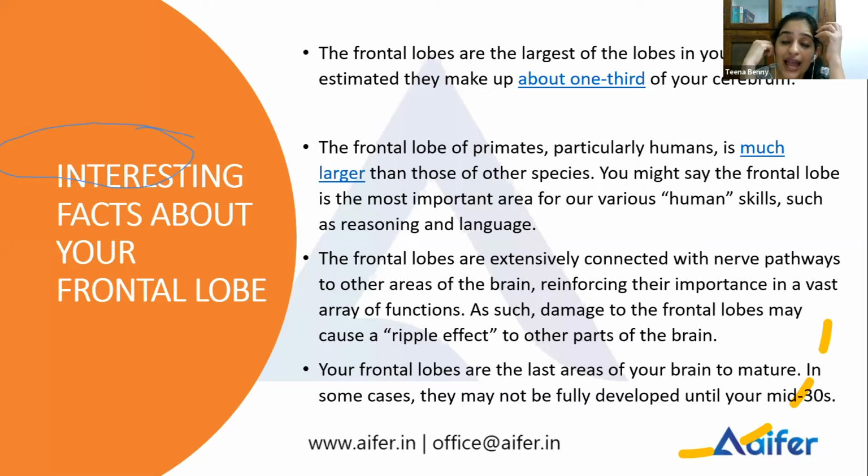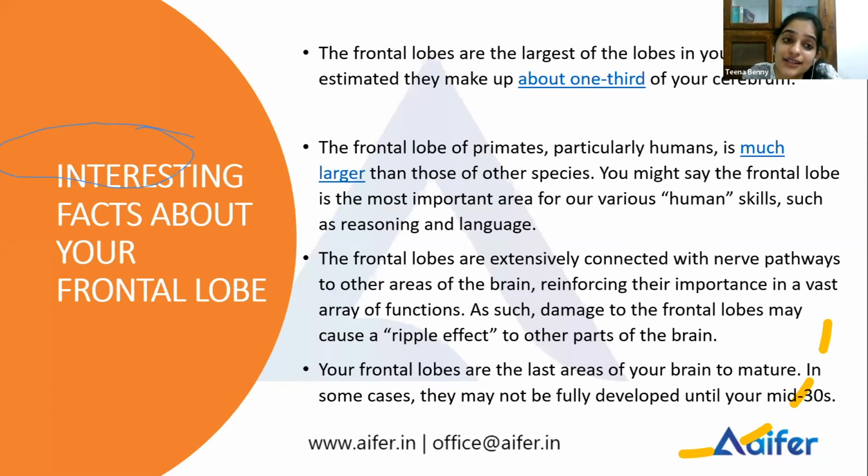The frontal lobe is the last area of the brain to mature. It becomes fully developed in your mid-30s. This is something I've read. I don't know how authentic it is, but I thought I'll share it with you.